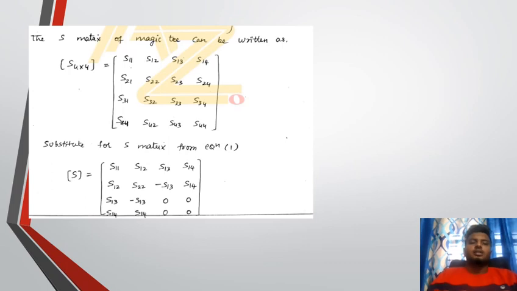The S matrix of the magic T can be written as a 4 by 4 matrix: S11, S12, S13, S14, S21, S22, S23, S24, S31, S32, S33, S34, S41, S42, S43, S44. Substituting from equation 1, the matrix is S11, S12, S13, S14, S12, S22, minus S13, S14, S13, minus S13, 0, 0, S14, S14, 0, 0.